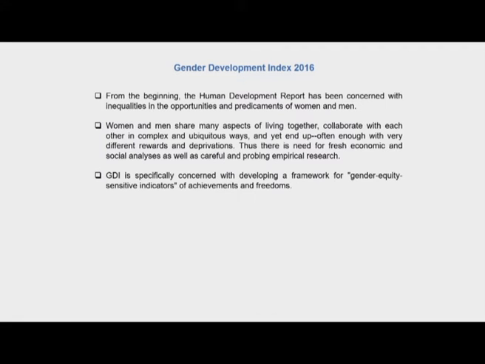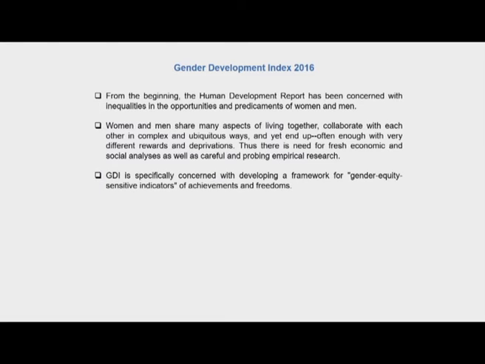So that brings us to this discussion on the Gender Development Index. Though the GDI, or the Gender Development Index, was introduced in 1995, the discussion here in this class pertains to the latest calculations that were done based upon the HDR report of 2016. So, as I have already said, the HDR has been largely concerned with inequalities in the opportunities and predicaments of women and men. Women have fewer opportunities than men, women face more vulnerabilities than men, but they share many aspects of living together. They collaborate with each other in complex and ubiquitous ways.